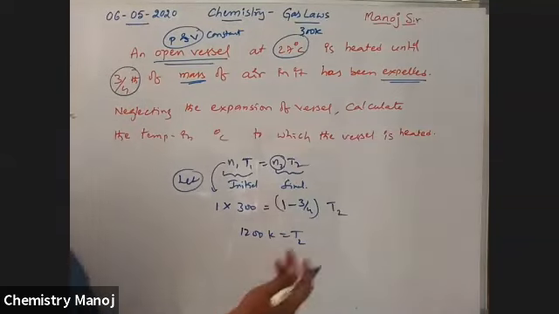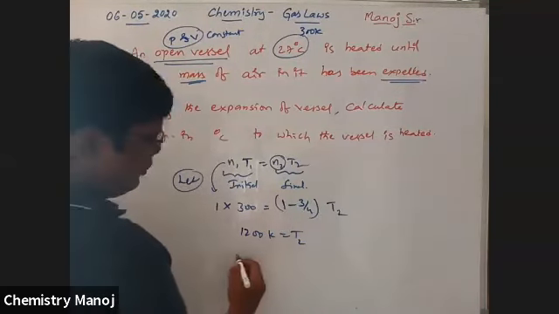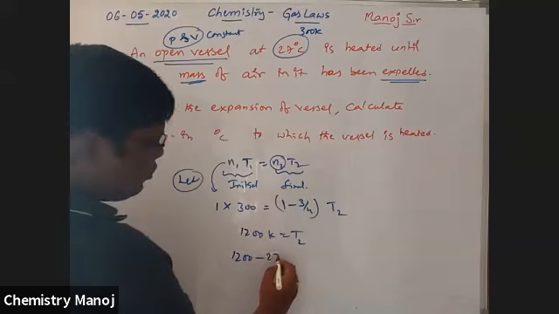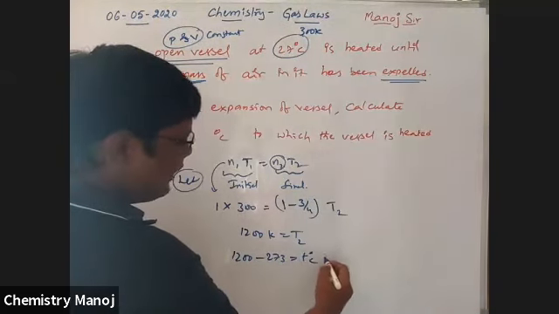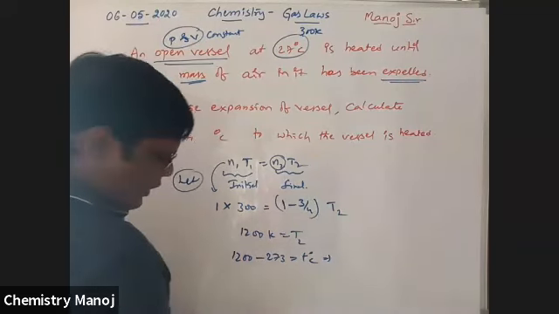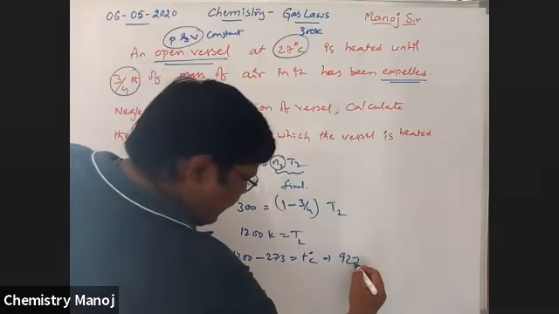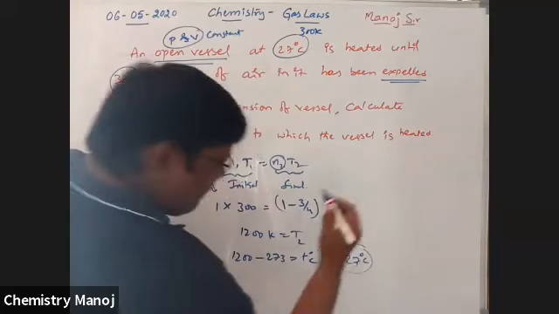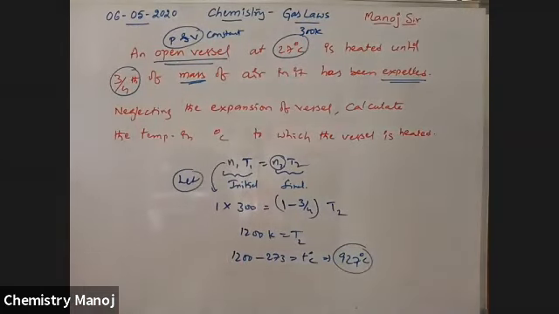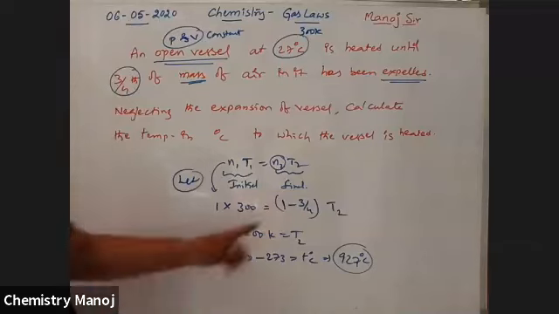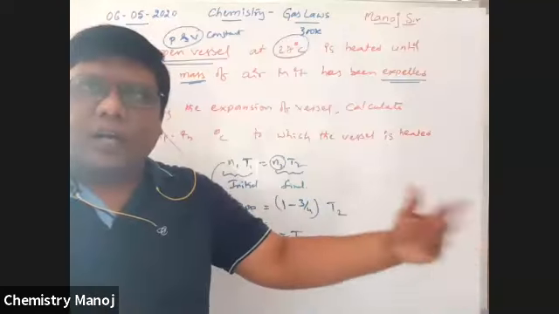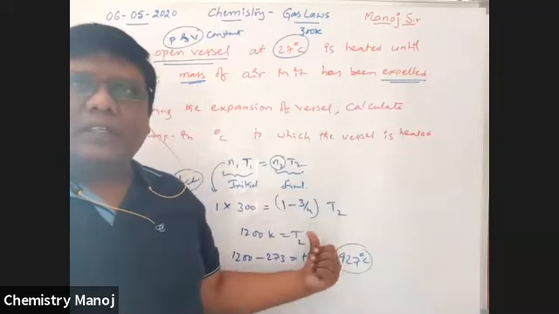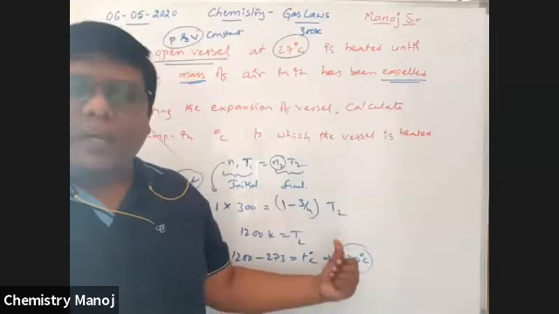In that, 1200 minus 273 is equal to T degrees centigrade, which is 927 degrees centigrade. It is the simplest one. We do not directly use 3 by 4. 3 by 4 went out, and 1 by 4 remained. So the remaining value is used here.